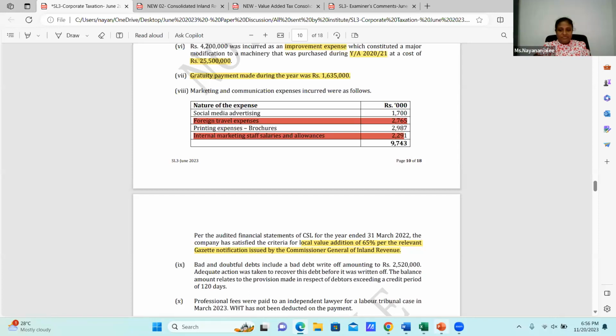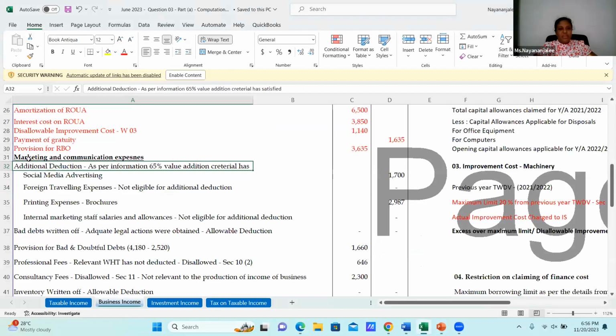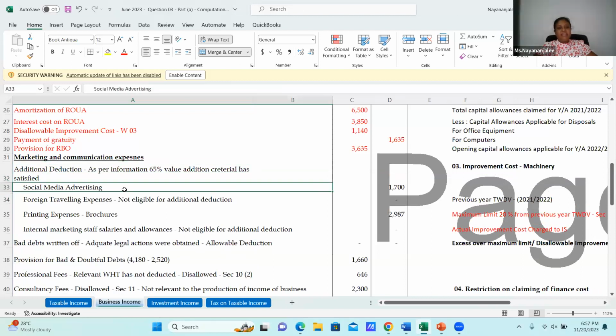Then here, which is the marketing and communication expenses, which is additional deduction. As per the information, the 65% value addition criteria has been satisfied.